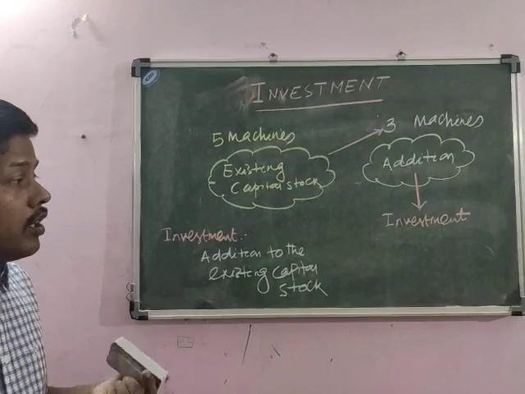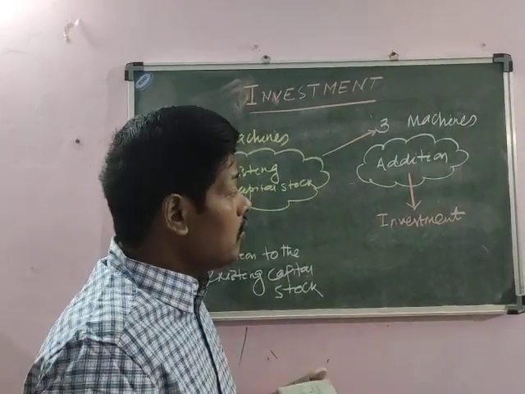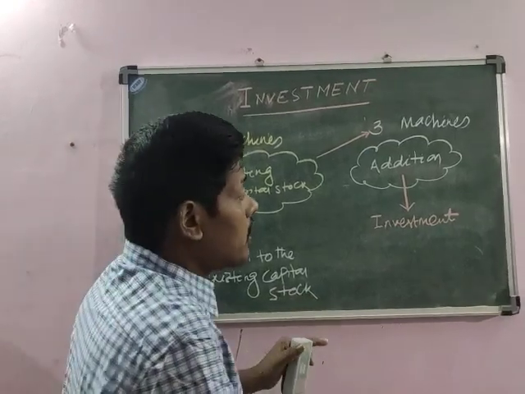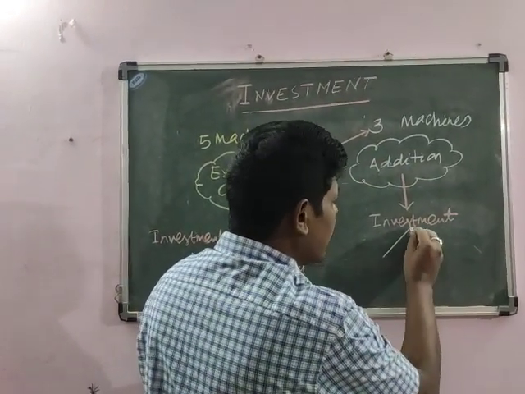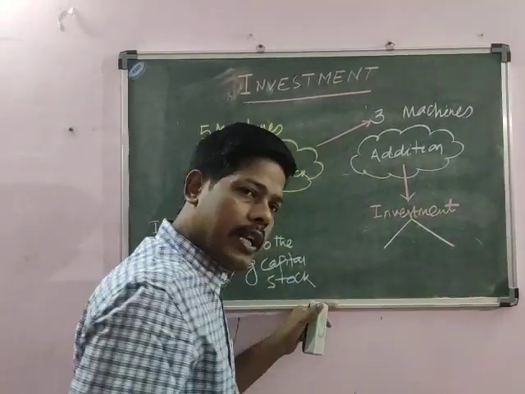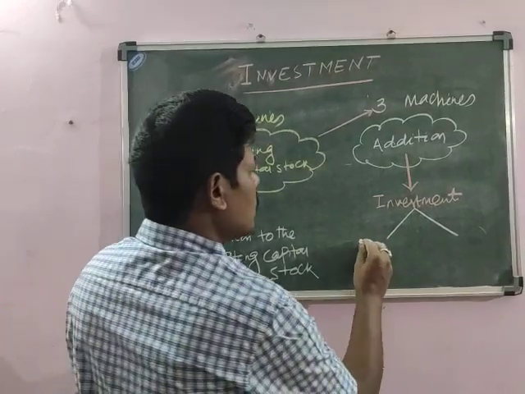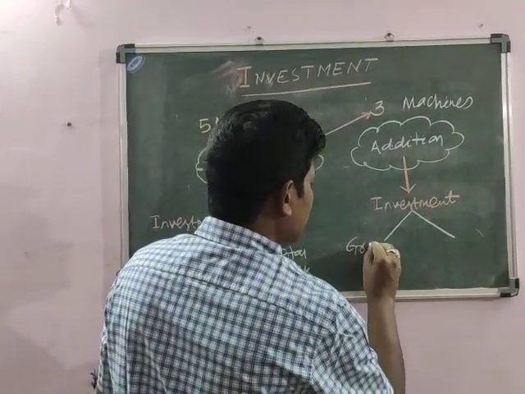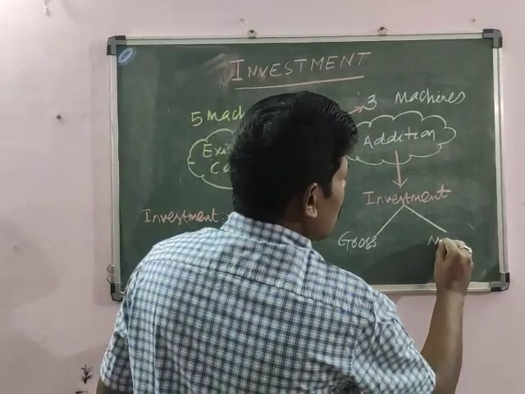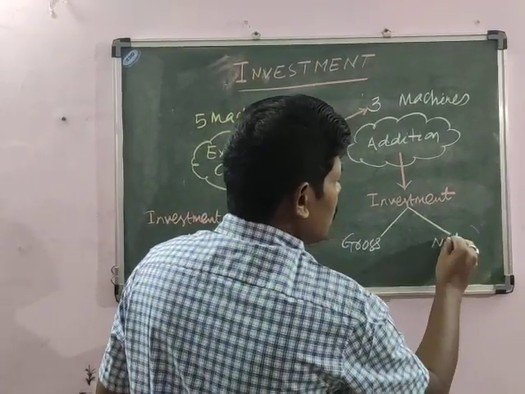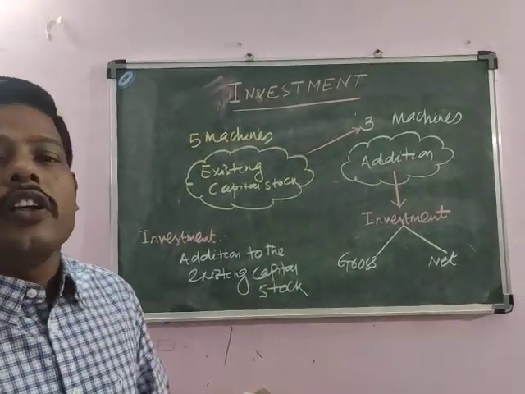Now the very important point I am going to tell you is that this investment, this addition, can be treated in two ways in national accounting. This addition is in two terms: one is gross addition, and another is net addition.